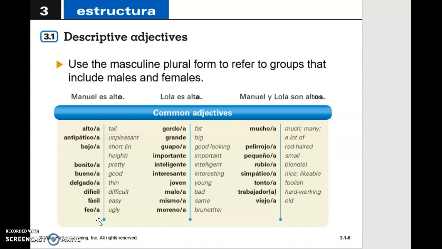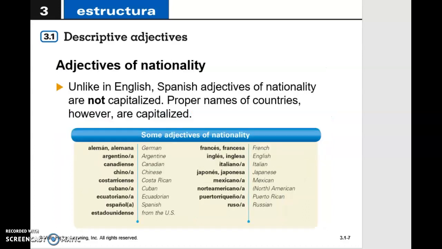Okay, so I'm really hoping that you guys start seeing a pattern in here. Now we have those ones ending in E, which means that they are going to stay the same for masculine and feminine. However, you have to use the S for plural. Importante, importantes. Inteligente, inteligentes. Singular and plural. We have a few more in here, and these are just talking about nationality.